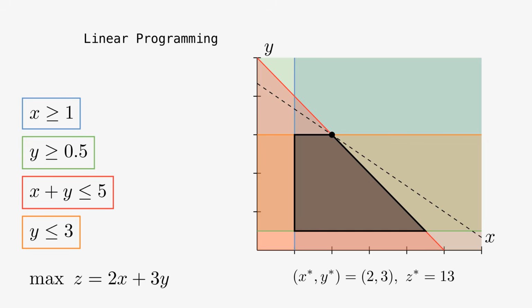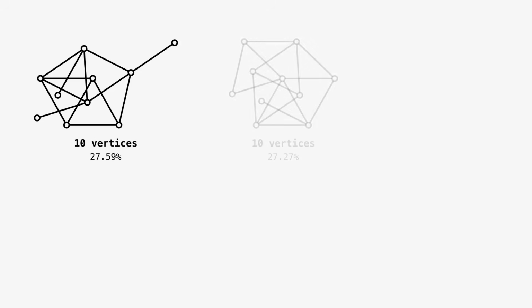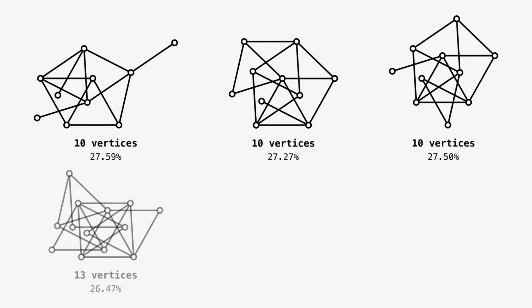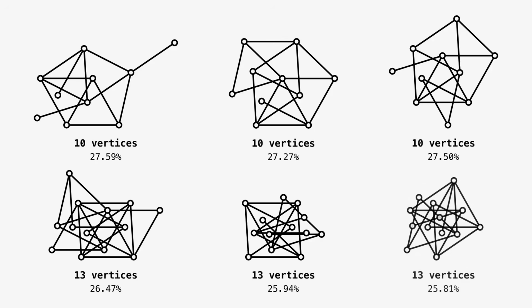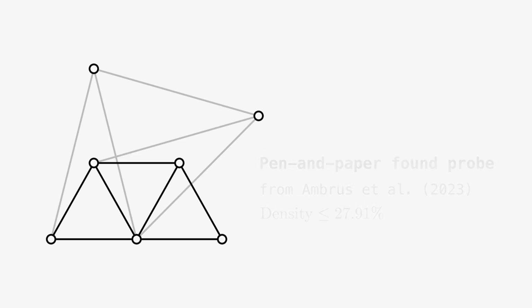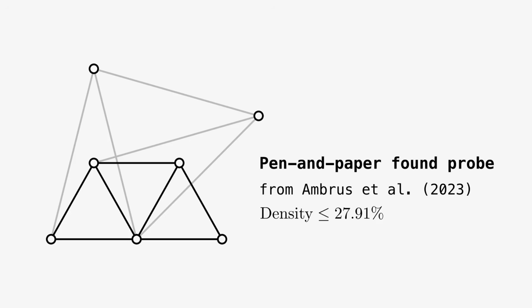Larger probes generally yield better density bounds. For 30-vertex probes, the number of variables can reach 1 million. Fortunately, specialized software exists that can handle such massive problems efficiently. Every probe yields a density bound, but which probes yield a good density bound? It turns out to be surprisingly difficult to predict this. Even after examining hundreds of unit distance graphs and the density bounds they yield, we still lack a clear intuition about which graphs are good.